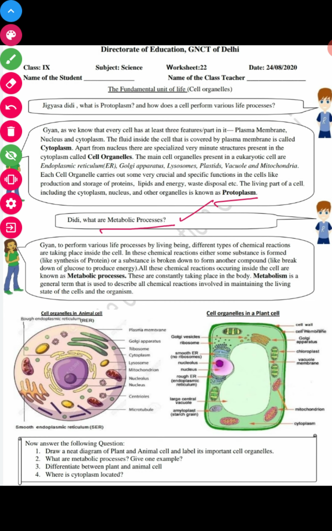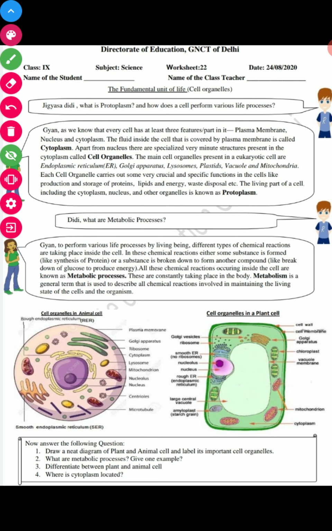In these chemical reactions, either some substance is formed, like synthesis of protein, or a substance is broken down to form another compound, like glucose to produce energy. All these chemical reactions occurring inside the cell are called metabolic processes.